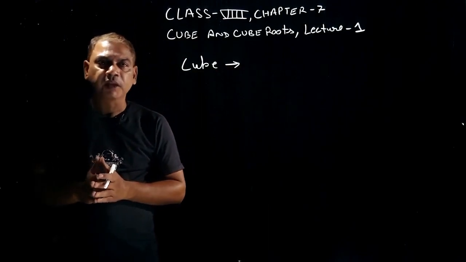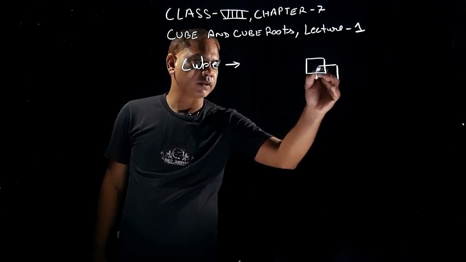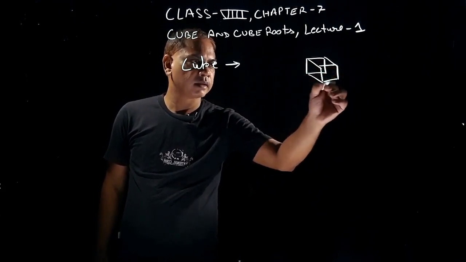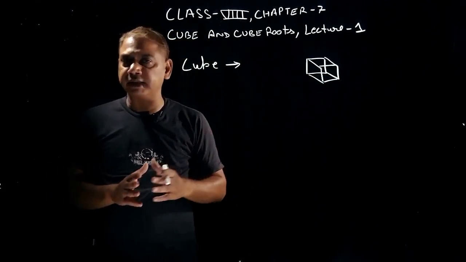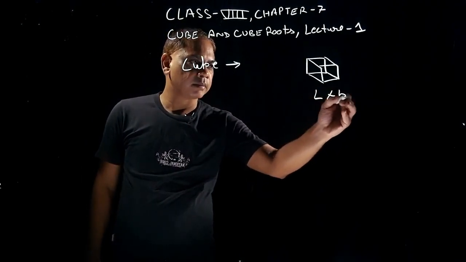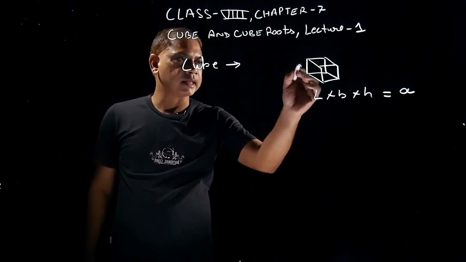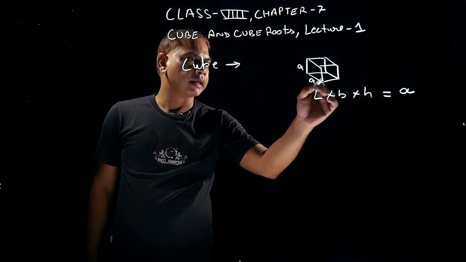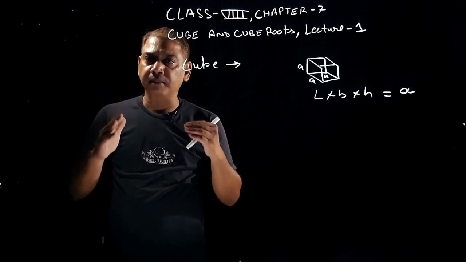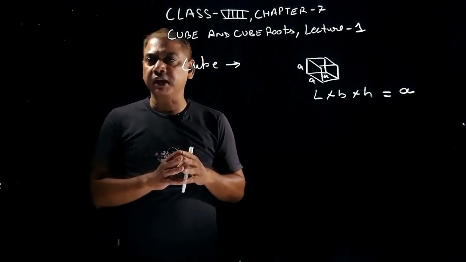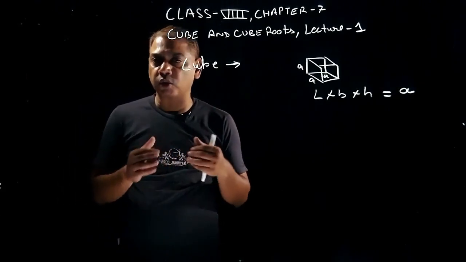What is a cube? आपने फिगर देखा होगा. अगर हम फिगर की बात करें, a cube is a figure whose three faces, length, breadth and height, are the same. Length is A, breadth is A and height is A. So any figure in which all three dimensions, length, breadth and height, are the same, that figure is known as a cube. But in this chapter we are studying about numbers.